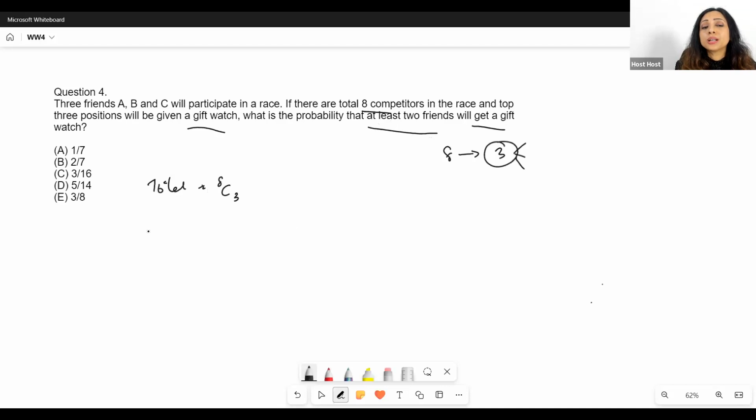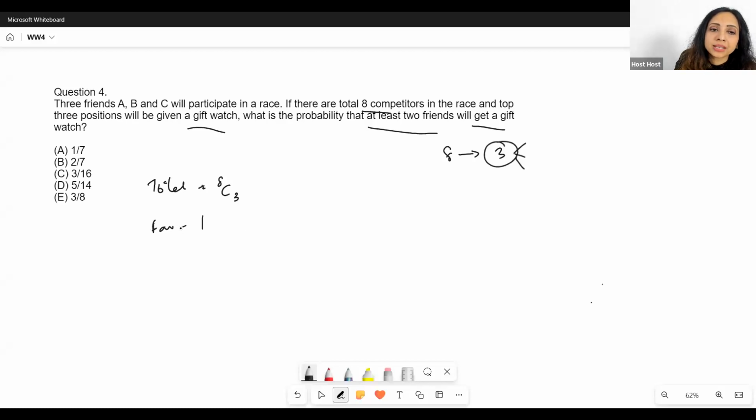What are our favorable cases? Our favorable cases are that at least 2 friends get a gift watch, which means either all 3 of them get a gift watch or 2 of them get a gift watch. Now, all 3 will get a gift watch in how many ways? If out of 8 people I have to select only those 3 friends, I can do it in exactly one way. I just select those 3. It's a selection, and there is no arrangement that we'll do for them.